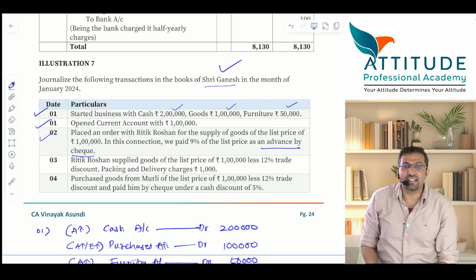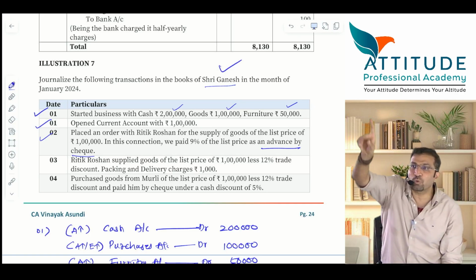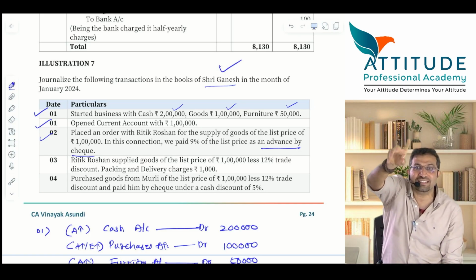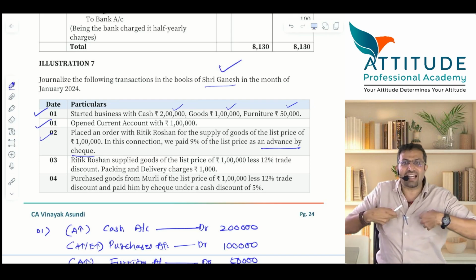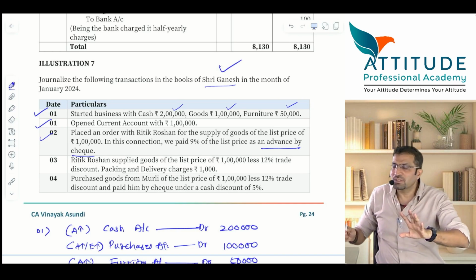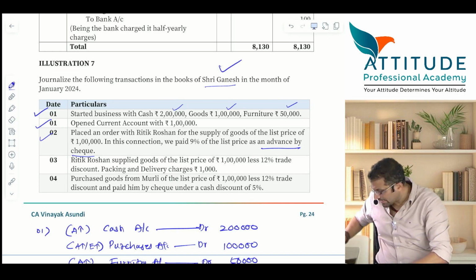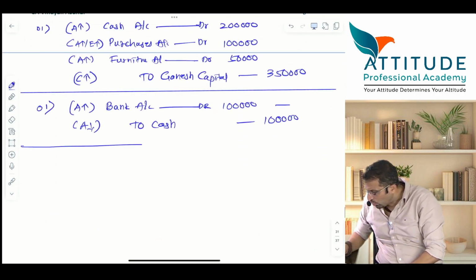Any advance paid is always an asset. I have told you, prepaid expense is always an asset. Anything paid in advance is an asset. Now what is the name of the asset? Hrithik Roshan. Understood? Is that clear? So entry, what will be the entry? Tell me.